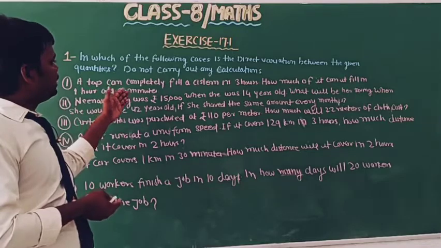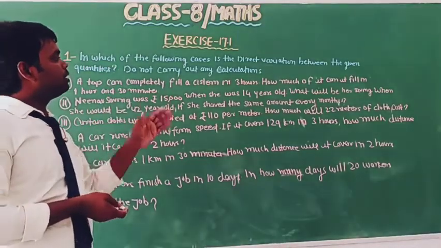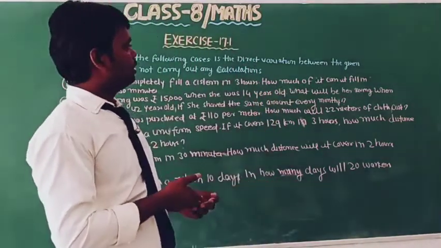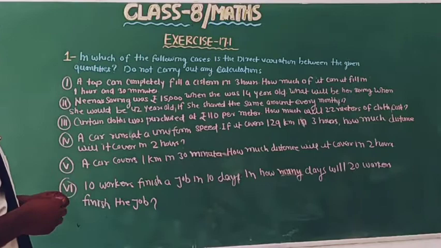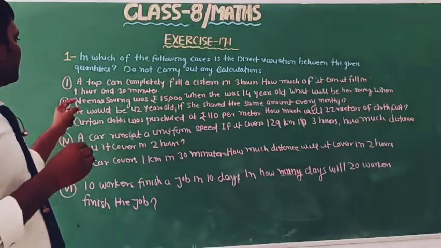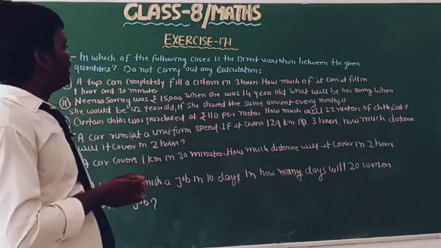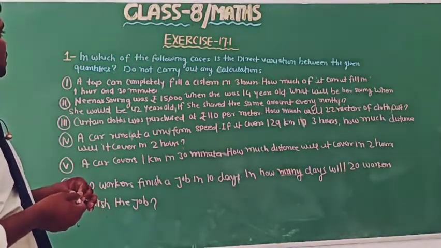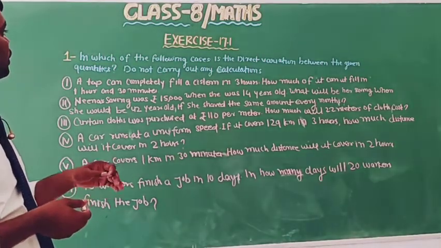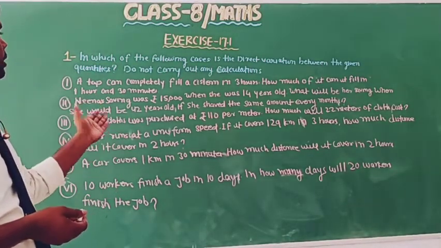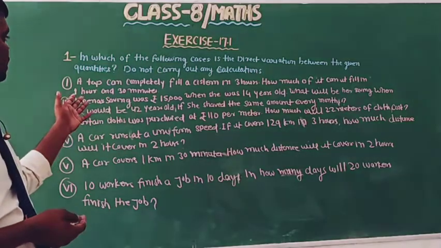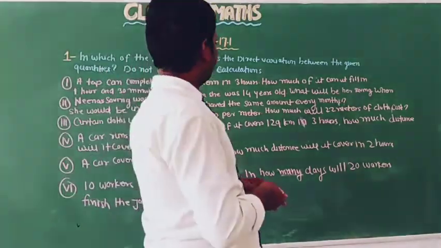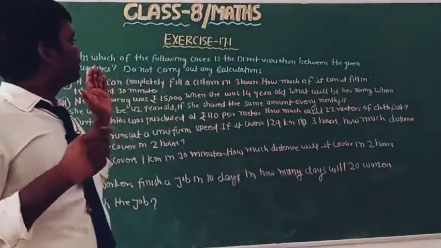A tap can completely fill a cistern in 3 hours. How much of it can it fill in 1 hour 30 minutes? Okay, so this is the first part, and in this question we have to identify which are in direct proportion, without carrying out any calculation.